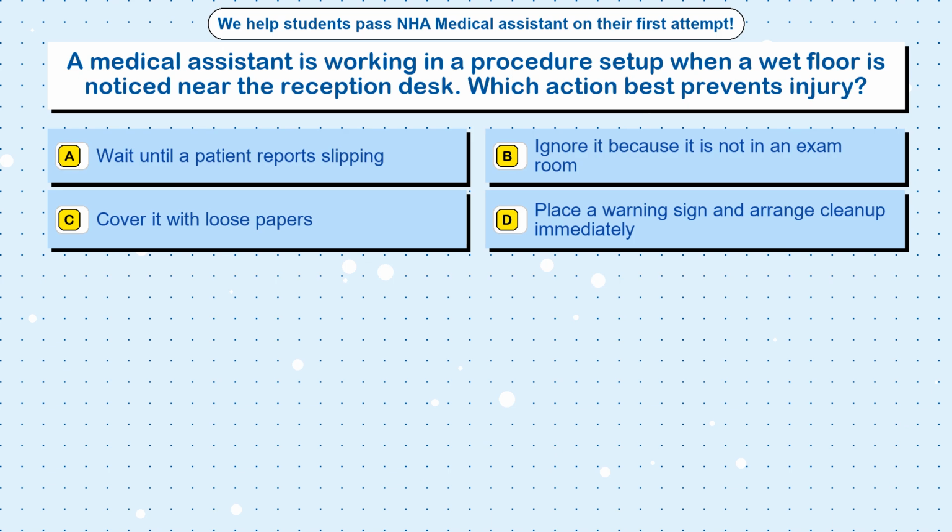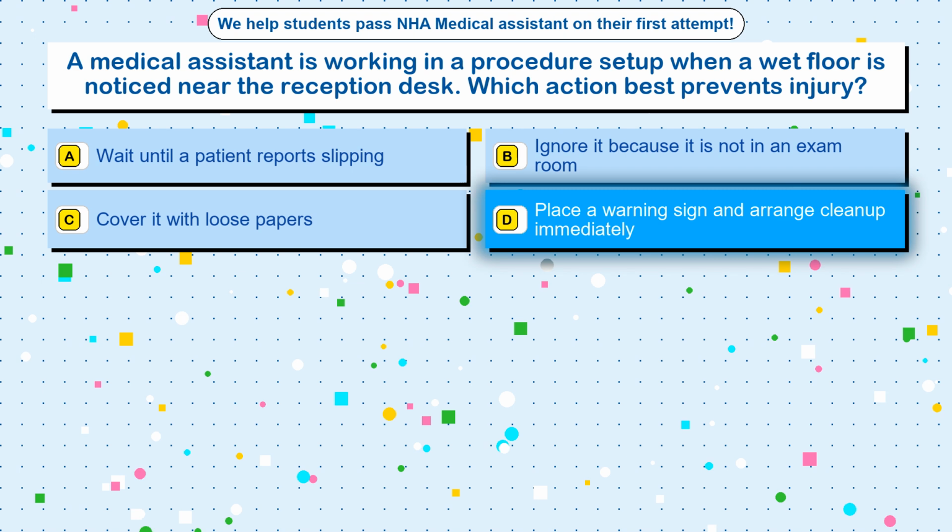Question 29. A medical assistant is working in a procedure setup when a wet floor is noticed near the reception desk. Which action best prevents injury? Option A. Wait until a patient reports slipping. Option B. Ignore it because it is not in an exam room. Option C. Cover it with loose papers. Option D. Place a warning sign and arrange cleanup immediately. The correct answer is option D. Place a warning sign and arrange cleanup immediately.